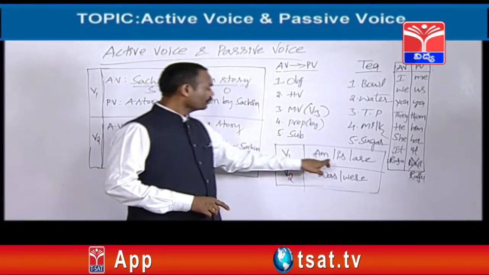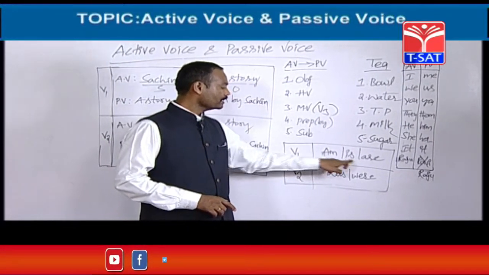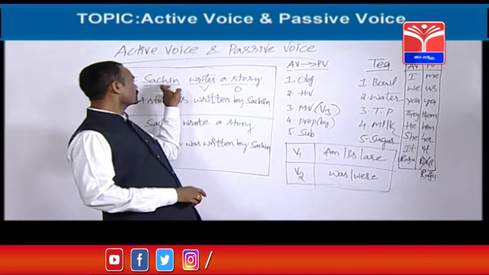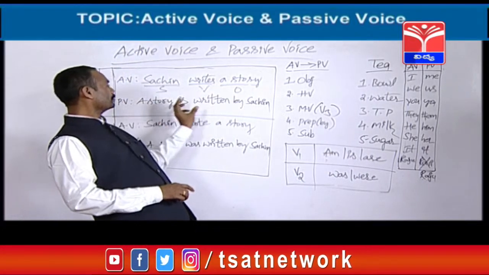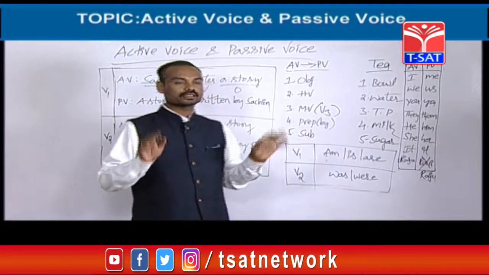After I, we should take am. I is wrong, I are wrong, I am. Sachin likes me, so: I am liked by Sachin, like that.